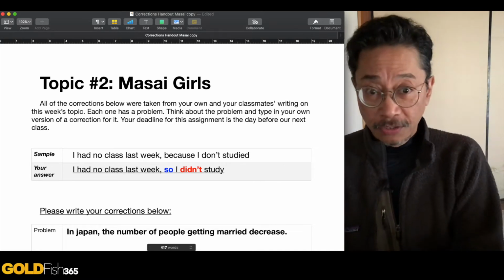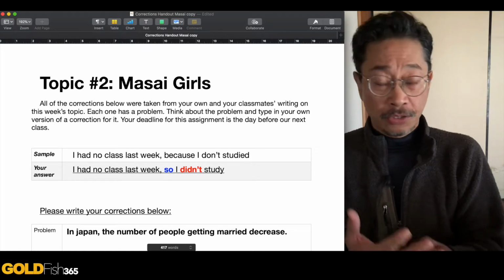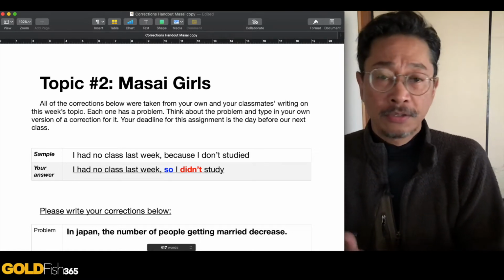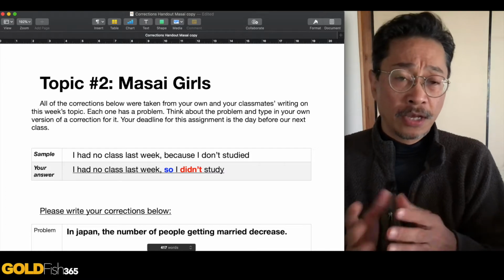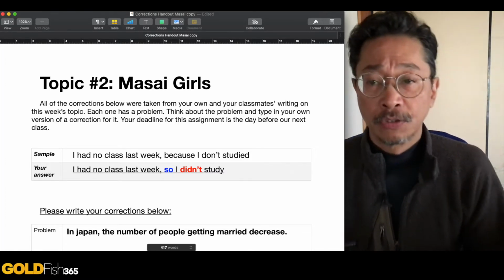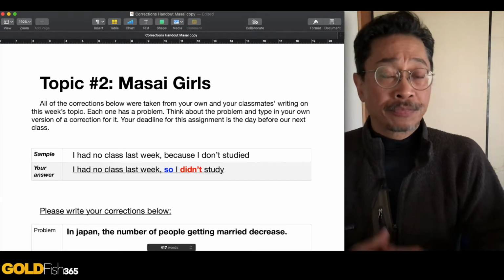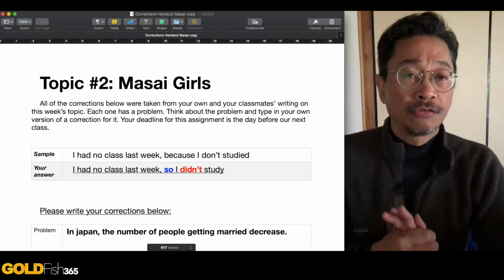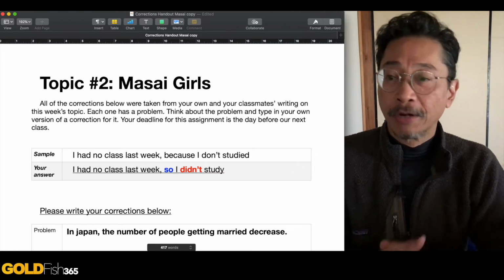They're children, and they're booked when they're children. They're booked before they're born. This is more about child marriage. I know that VOA said early marriage, but I think a much better way to refer to this problem is child marriage. Okay, before we get into that, Masai girls and child marriage.